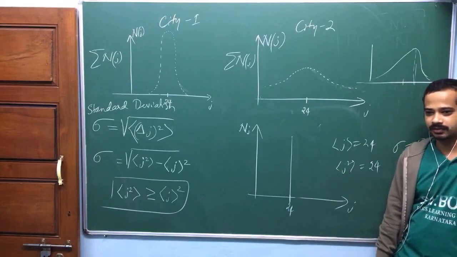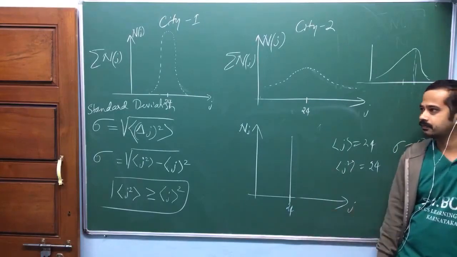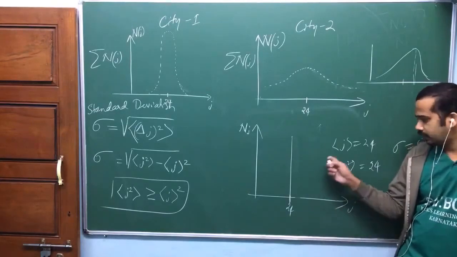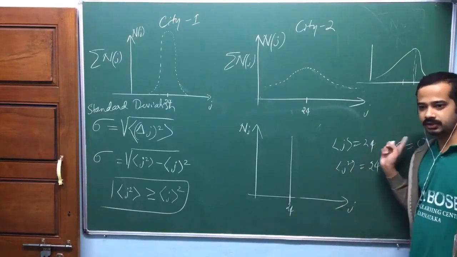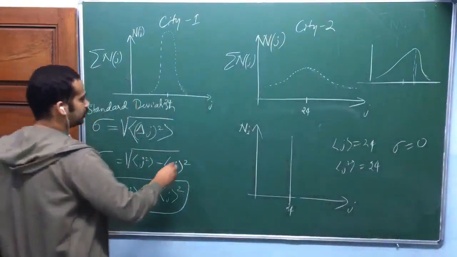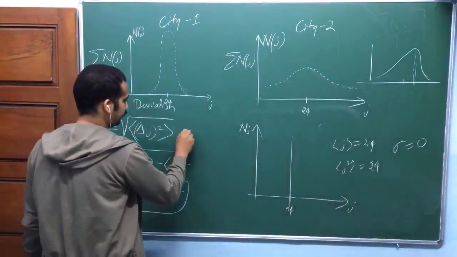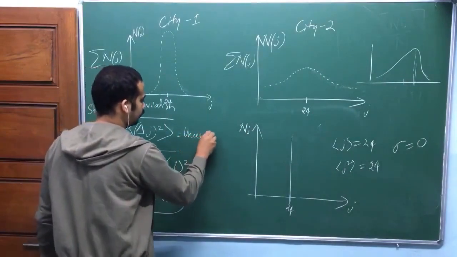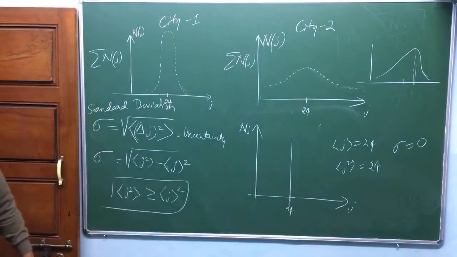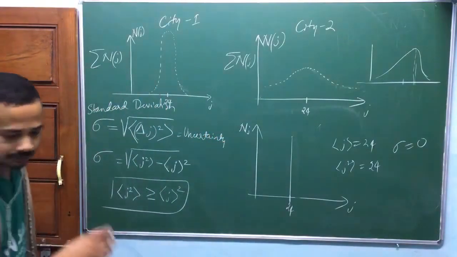Yes. Certainty. Is that okay? Standard deviation is 0 means uncertainty is 0 means certainty. We call this uncertainty also. Okay? Try to grab this idea. That's what I need. Okay? Quickly. Any question?